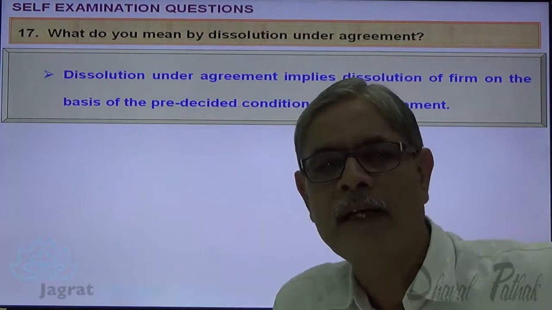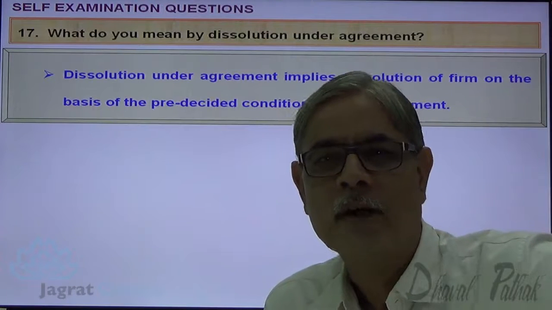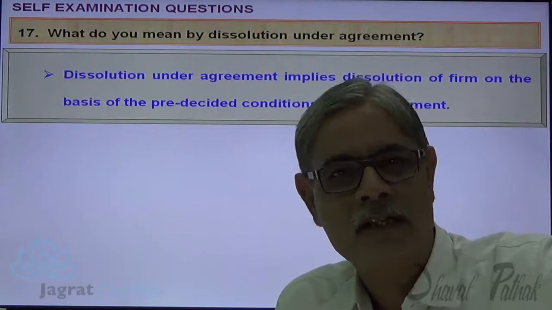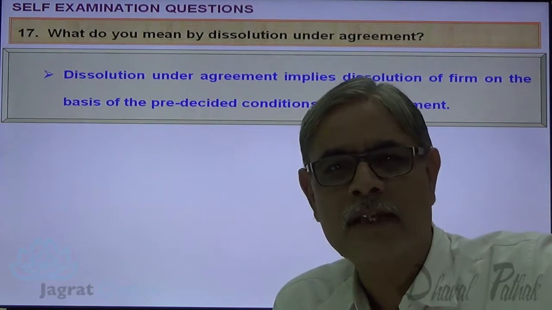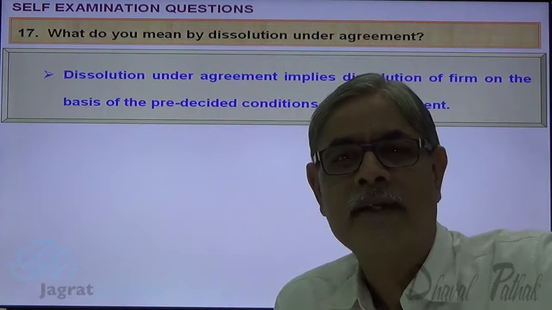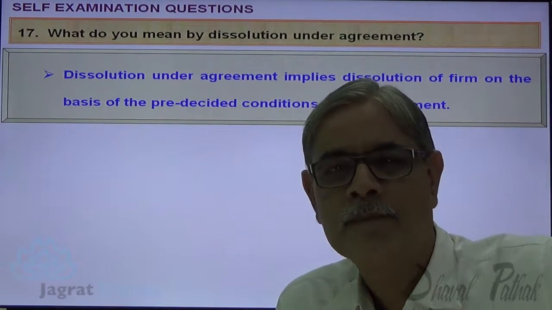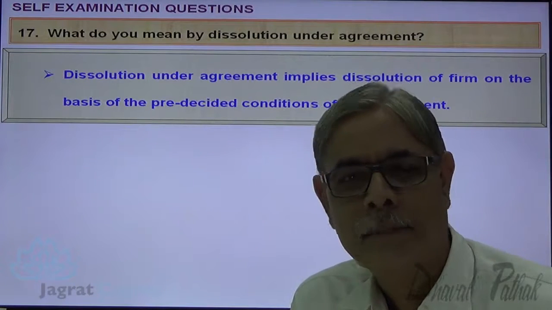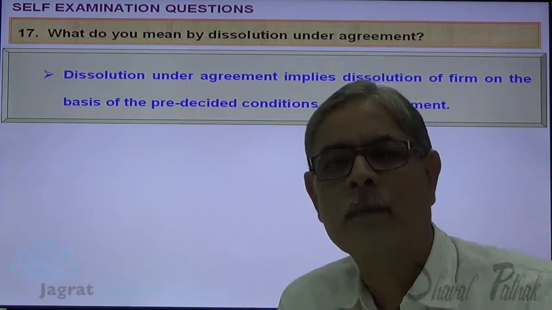As I told you, for a pre-decided condition, the partnership is with an object to construct a bridge. The moment the bridge gets constructed, the profits and losses are distributed for that object and the firm is dissolved. Or our partnership is for a specific time. The partnership is dissolved on conclusion of that time.